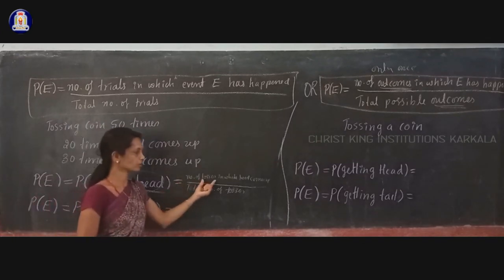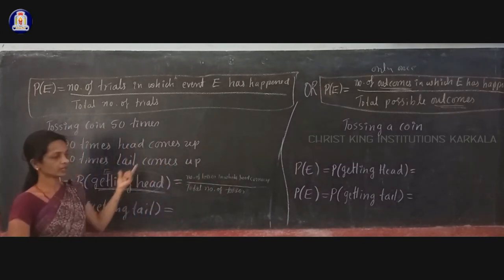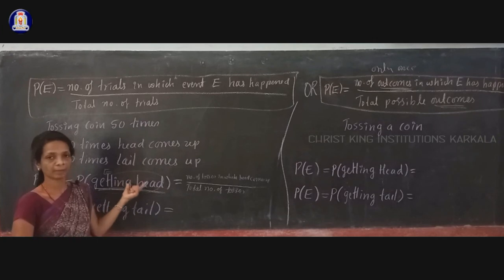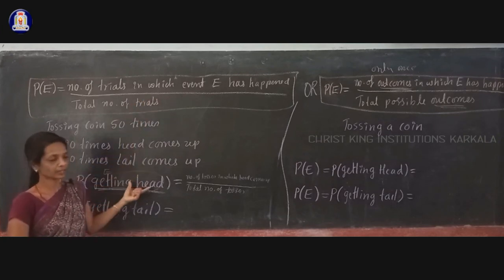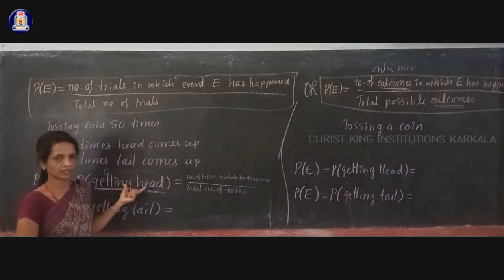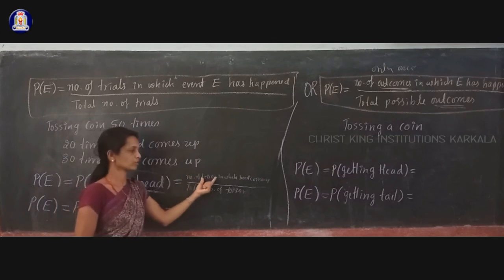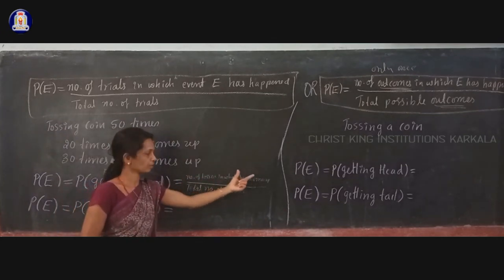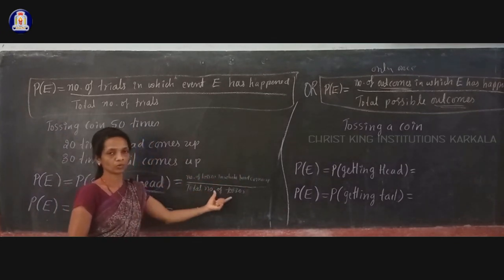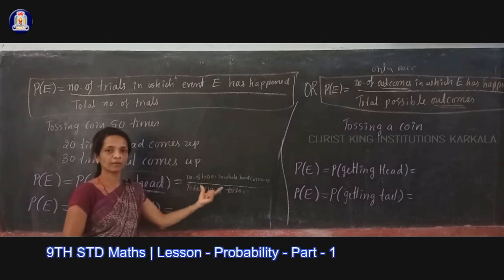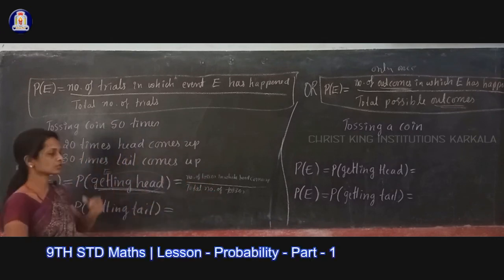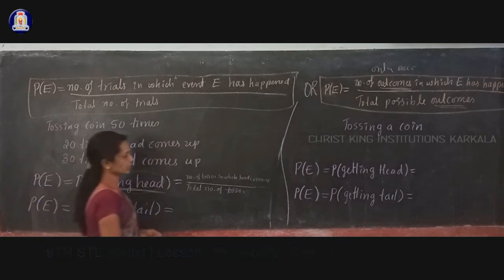So the number of tosses in which head comes up, where event E has happened, goes in the formula, and event E is getting head, divided by the total number of tosses. How many tosses did you do in total?